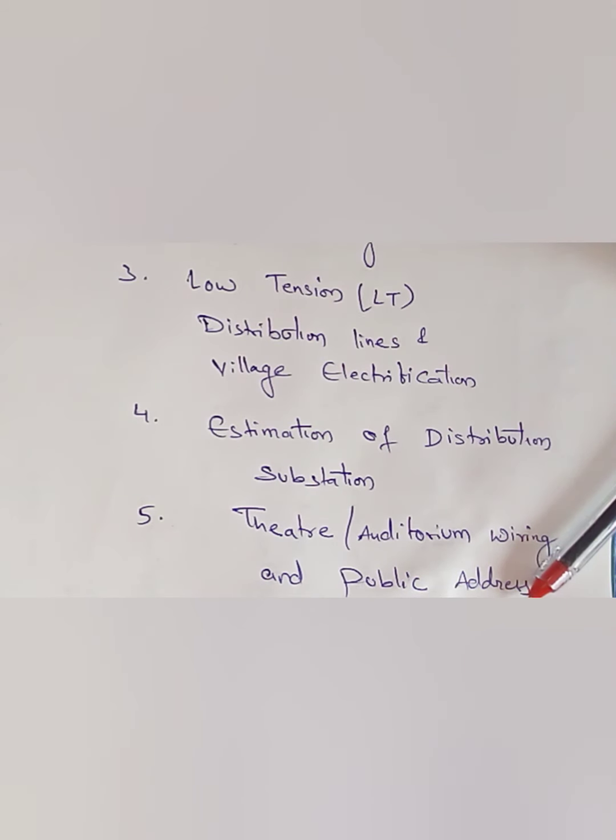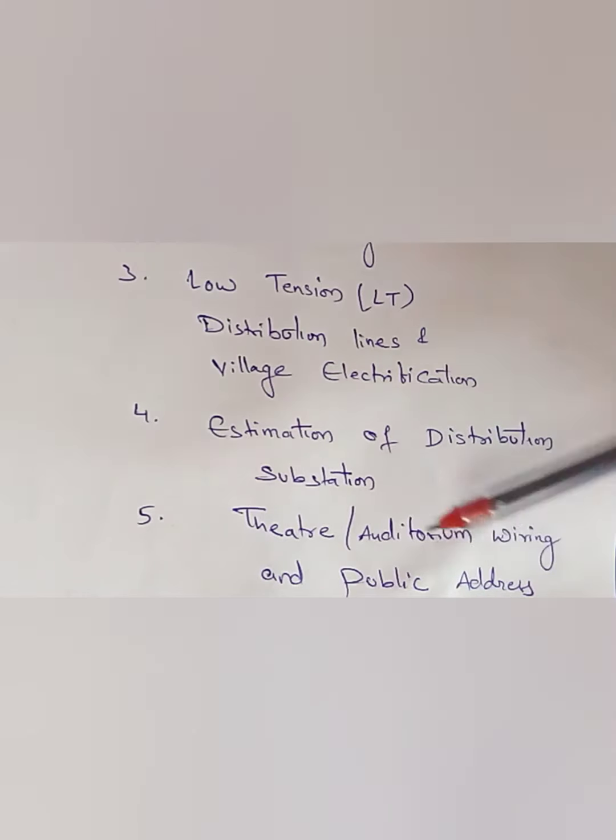What are the components we are using in a public address system? Next is layout of a public address system for a hall and open ground, and estimation of quantity of materials. This is how much expenditure we are going to spend on material, accessories, and equipment for a public address system.